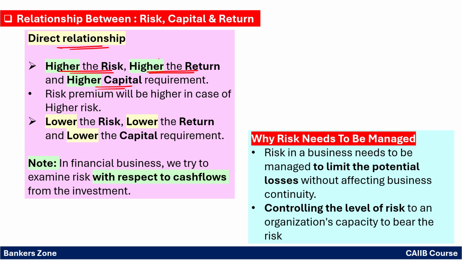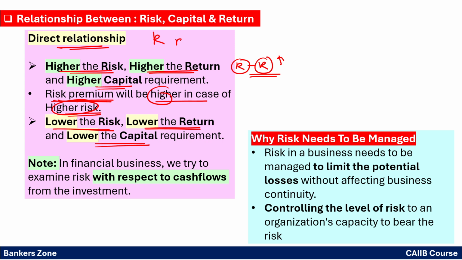because there is a direct relationship. Now see, risk premium will be higher in case of the higher risk. So what is the risk premium? See, if you are taking more risk, obviously the reward should be high, right? If you are studying very hard, definitely you will pass the examination. So you are getting premium, right? So very simple. Risk premium will be higher in case of the higher risk. Lower the risk, lower will be the return, and lower will be the capital requirement. Very simple. See, there is a direct relationship between the risk, capital, and the return. If risk is less, capital requirement will be less, and obviously return on that will be less, right? So there is a direct relationship.